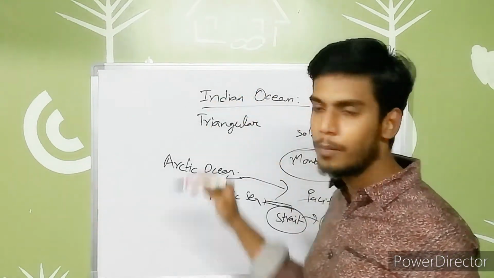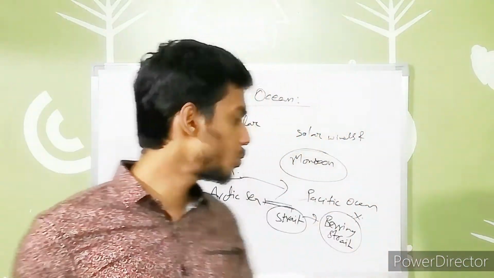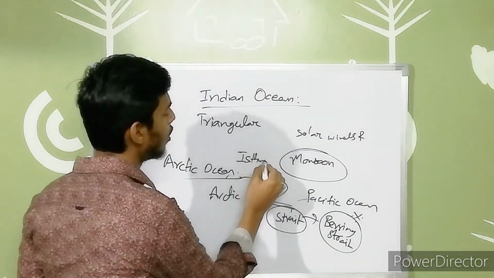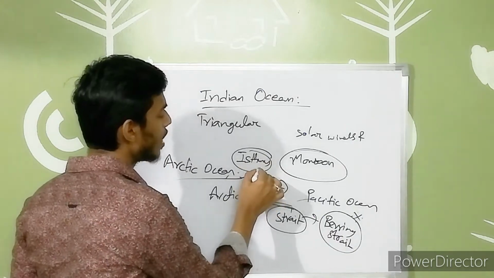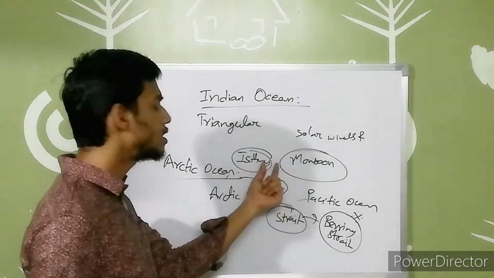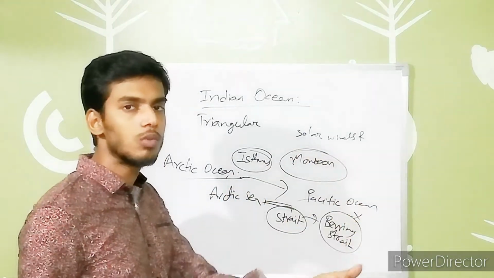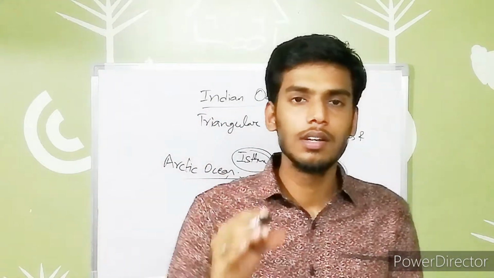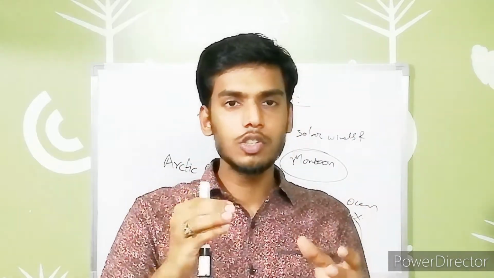Among this, there are two things we have to notice. One is the strait, and another one is the isthmus. What I explained previously, when we were talking about North America, is that through a narrow land it is connected to South America. So isthmus means, guys, a narrow area or narrow strip which helps us to connect two large land areas.